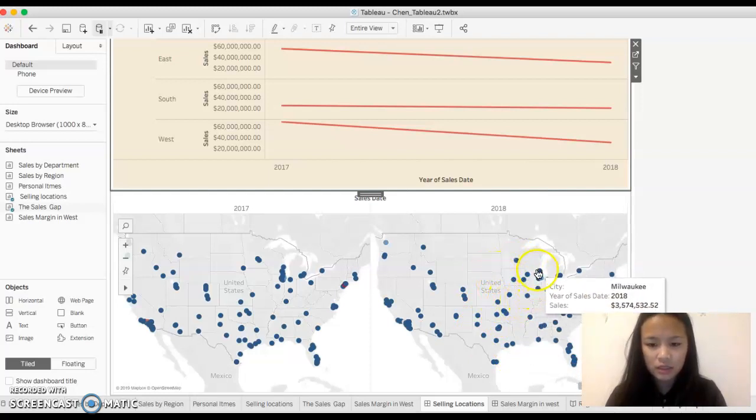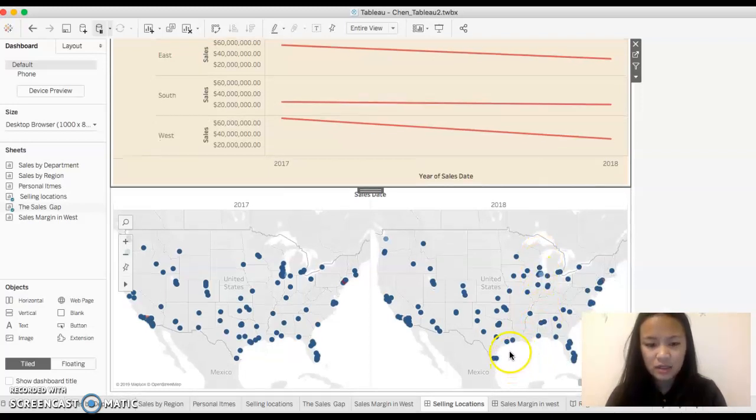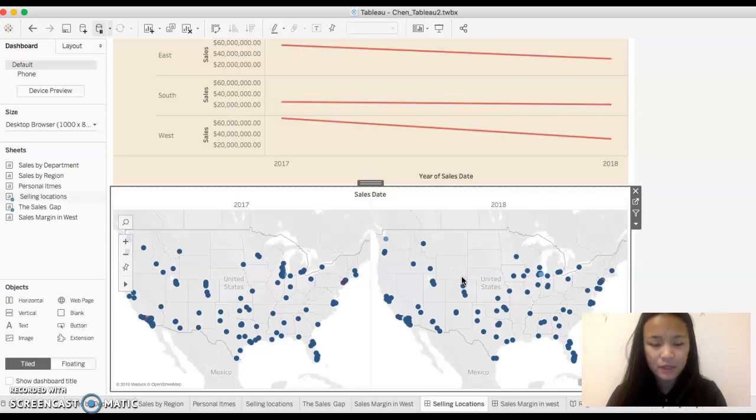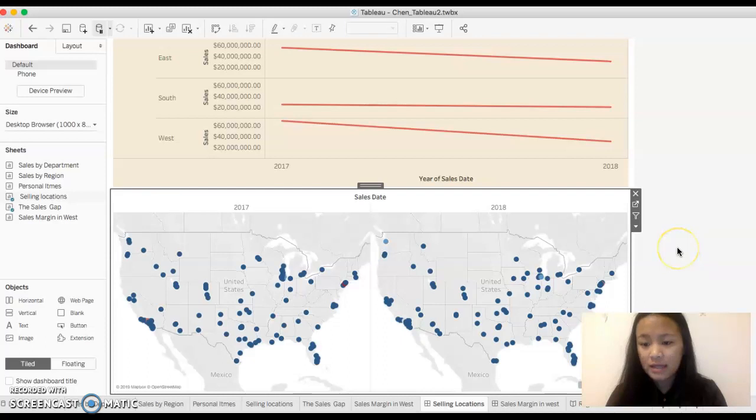And then right here, stores are more spread out instead of focused on those big cities. And here as well, a lot of stores are being closed down. Here's one more store being closed down in 2018. Not sure why they closed it down, but if that affects your sales, I don't think it's a good decision. So you really have to consider other factors as well.